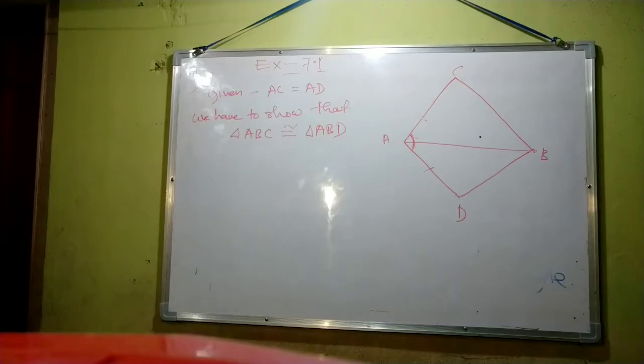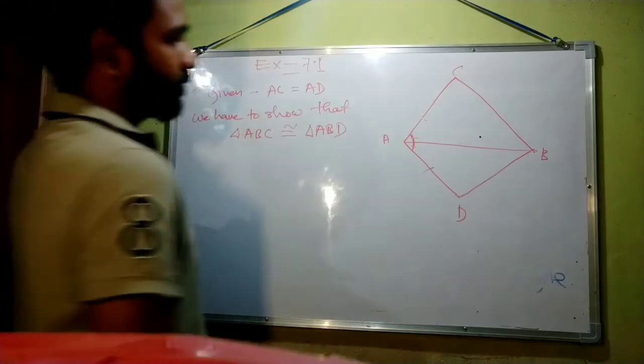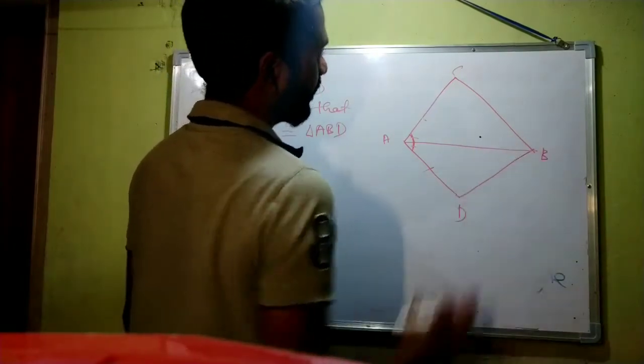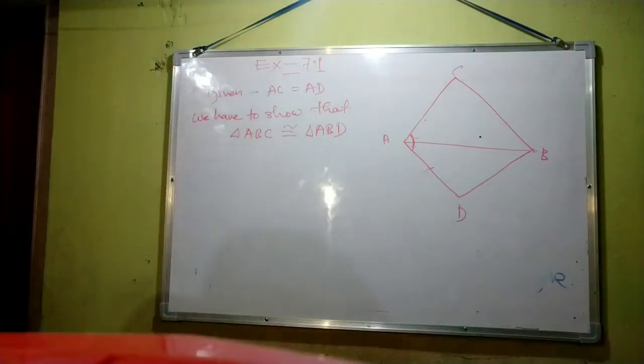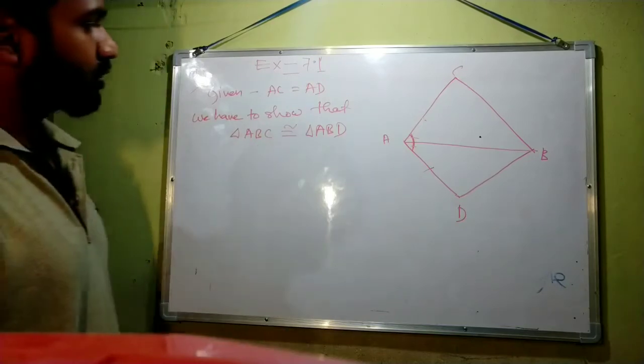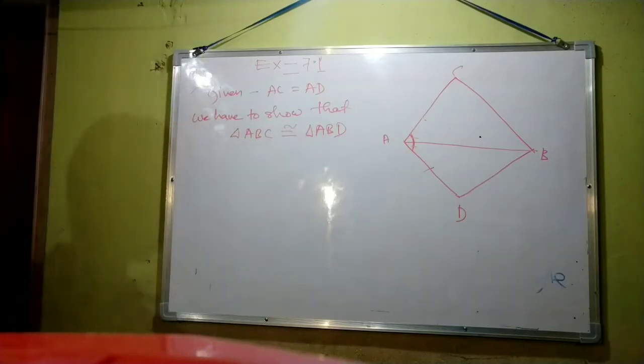What can you say about BC and BD? Okay, we will look at it later after solving the question. First we have to prove that ABC is congruent to ABD.